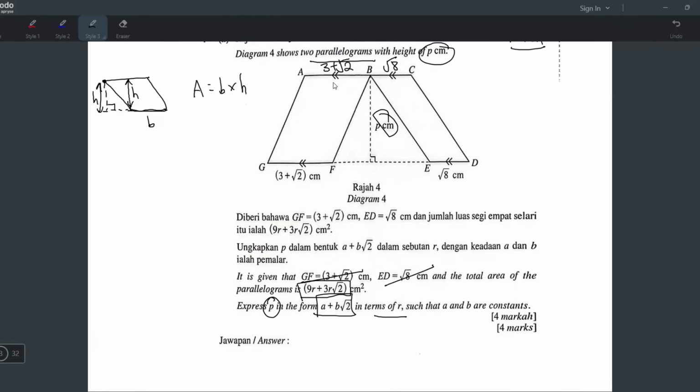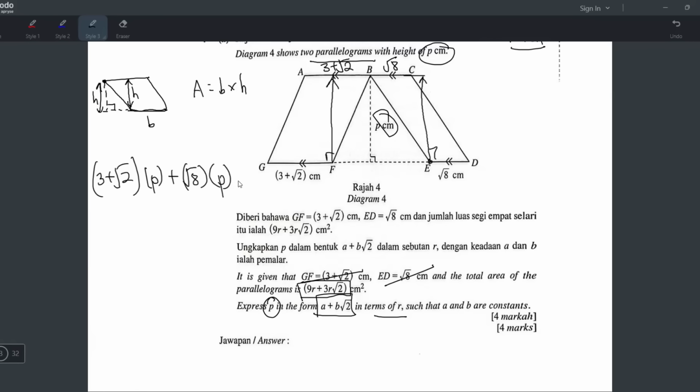So total area, let's find the area of this parallelogram. Okay, use this formula, base times height. The base is 3 plus square root 2, and the height, or the perpendicular height, is from here to here. The 90-degree height is p. So you have to take this one in a bracket, multiply with p like that. Plus, okay, for this other parallelogram, the base is square root 8. Let's put it in the bracket, times the height, which is the height from here until here, the 90-degree height lah, which is p lah.